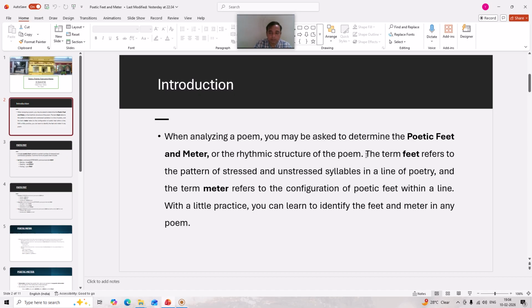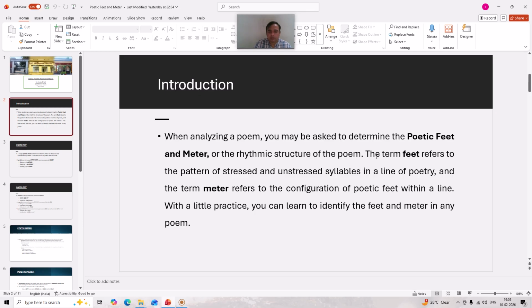The term foot refers to a pattern of stressed and unstressed syllables in a line of poetry, and meter refers to the configuration of poetic feet within a line. Here is a simple difference between poetic feet and poetic meter.